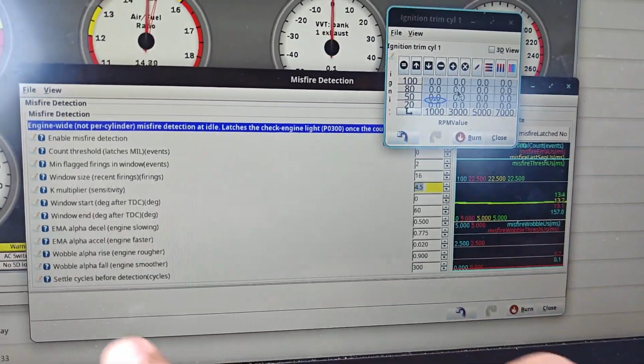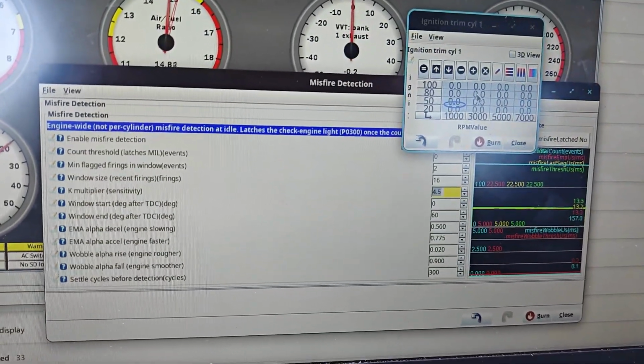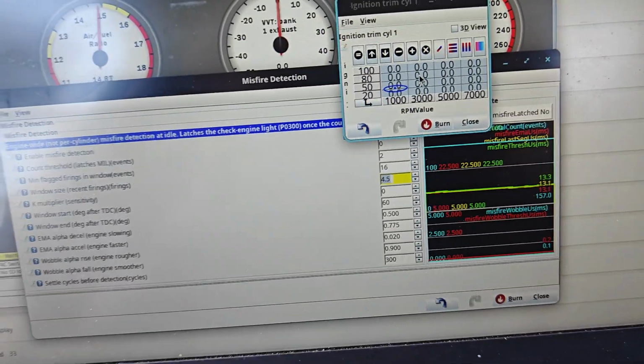There's a bunch of other settings, but they have good explainers here, so you can read that if it ever works. But yeah, misfire detection, RusEFI, so it's pretty good.